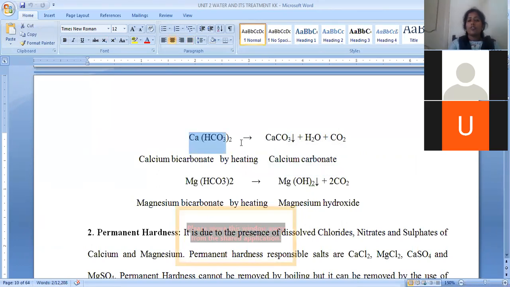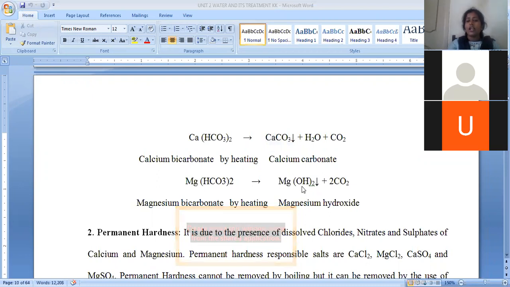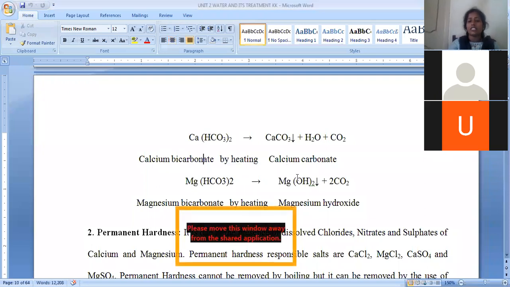Before heating, it is a water soluble substance. During the boiling process, it is converted into a precipitate. That's the reason boiling is used to convert water soluble hardness into water insoluble form, which can be easily discarded by filtration. The next is magnesium bicarbonate. Upon heating, it is converted into magnesium hydroxide. Magnesium hydroxide is also water insoluble, so it can be easily removed by simple filtration.